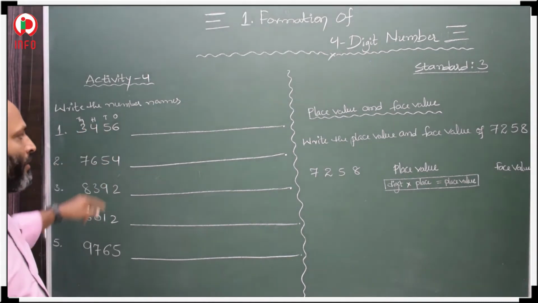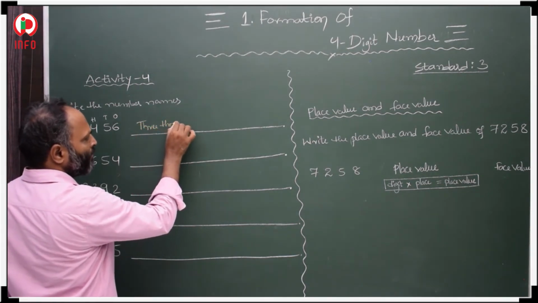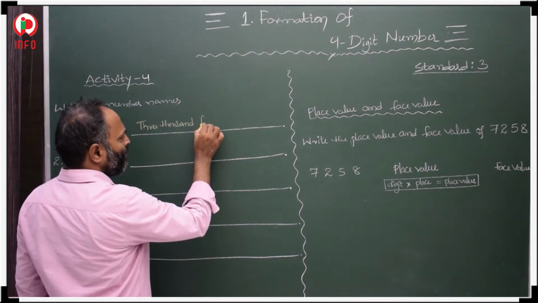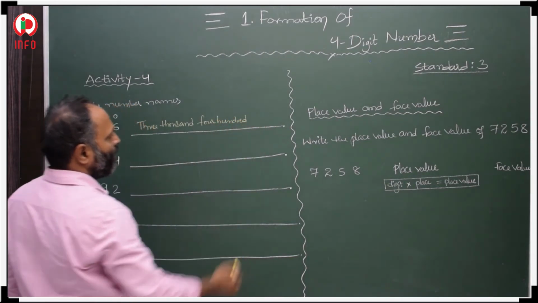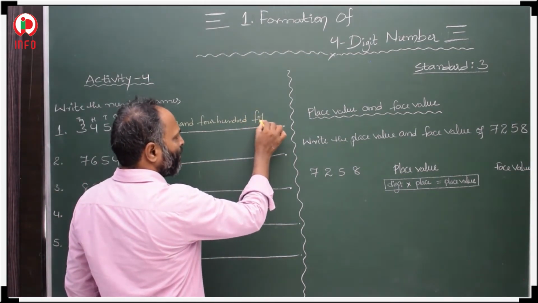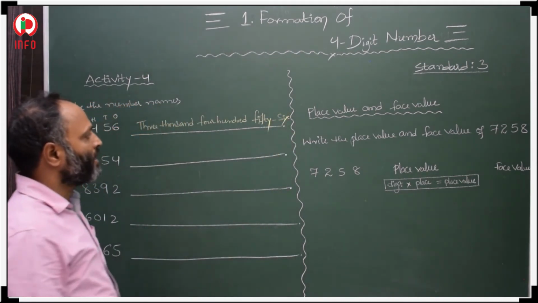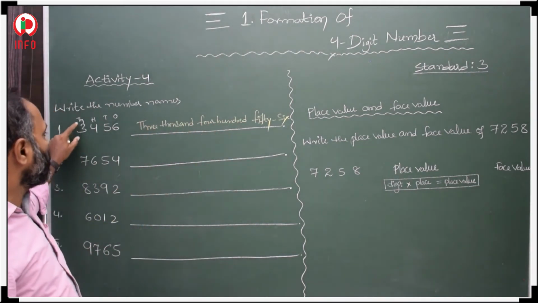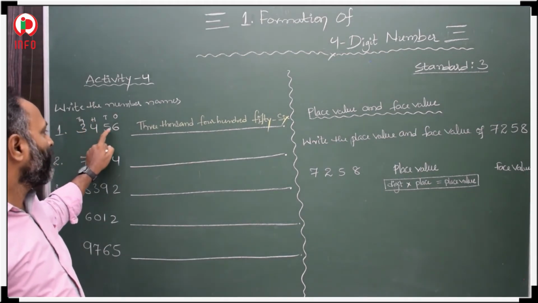Now 3456. How to write? 3 is in thousands place, 3000. 4 is in hundreds place, 456.